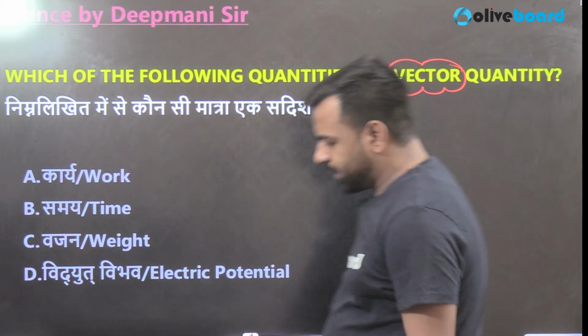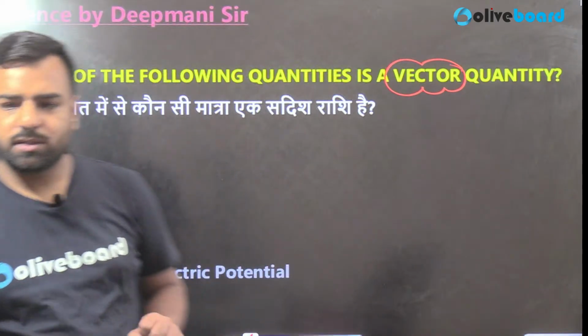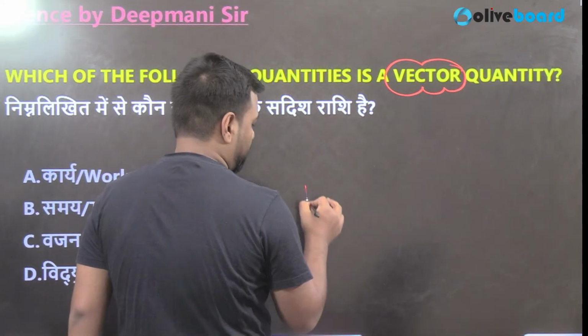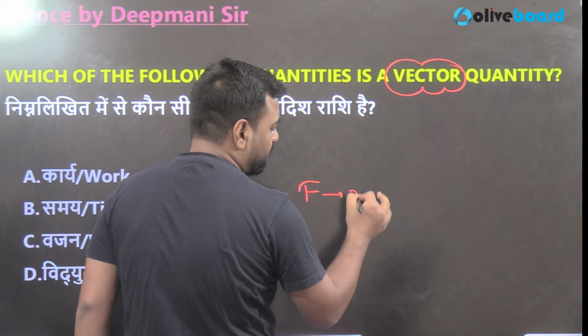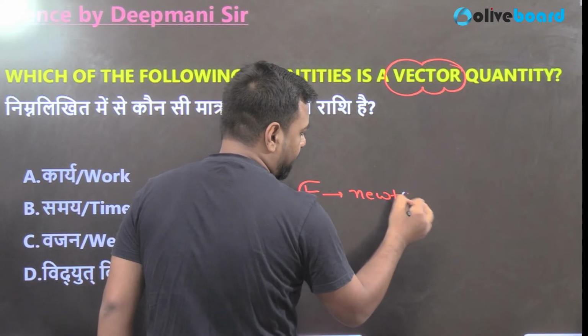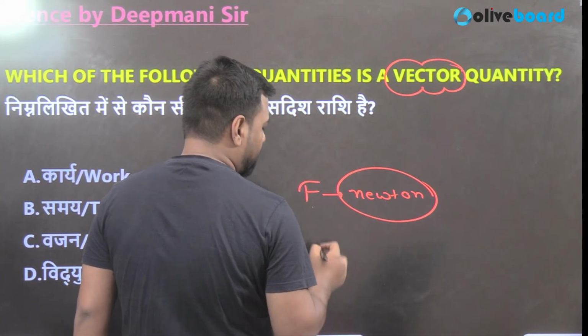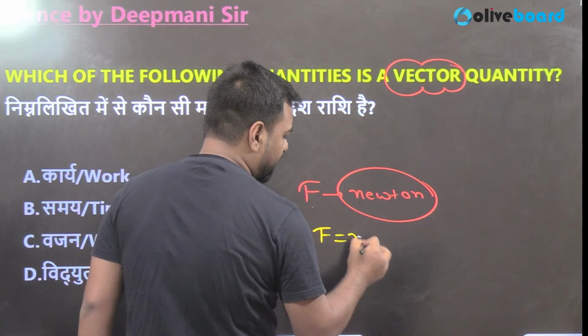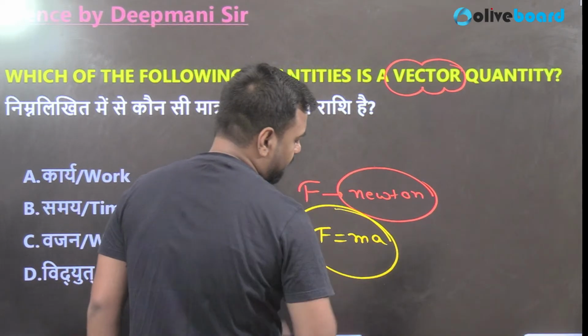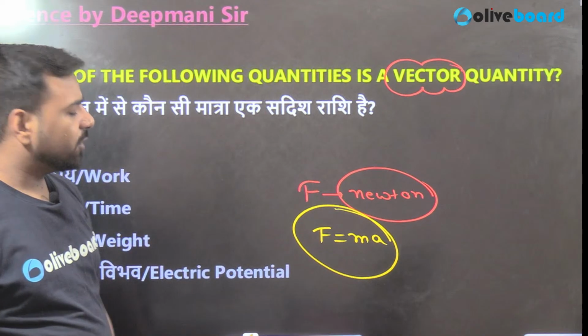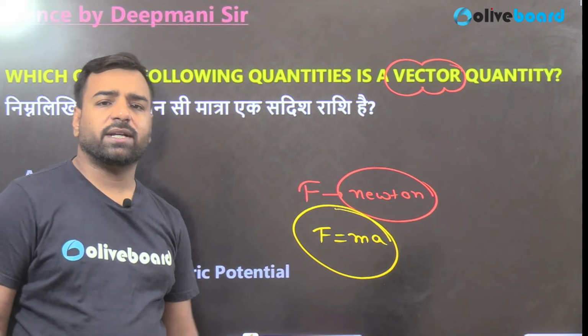Acha guys, one more thing. If I talk about force, what is the unit of force? That is Newton. And according to Newton's second law, there's a formula that is derived, that is F is equal to m into a, right? Force is a vector quantity because it has magnitude and it also includes direction.